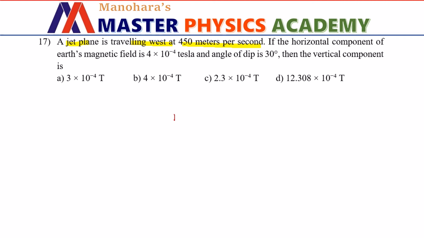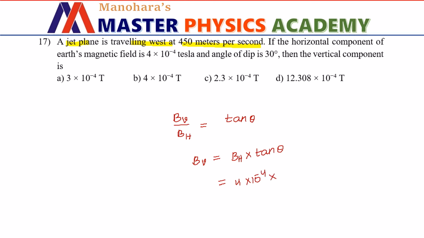Okay, so that is known to us by this fact, BV divided by BH, that is vertical component of Earth's magnetic field divided by horizontal component of Earth's magnetic field is equal to tan of the angle of dip at that place. Then what is vertical component? It is going to be horizontal component multiplied to tan of the angle of dip. Let us substitute. BH is given as 4 into 10 to the power minus 4 into tan 30 degree.